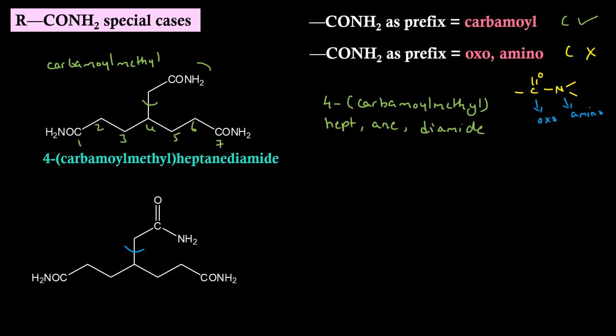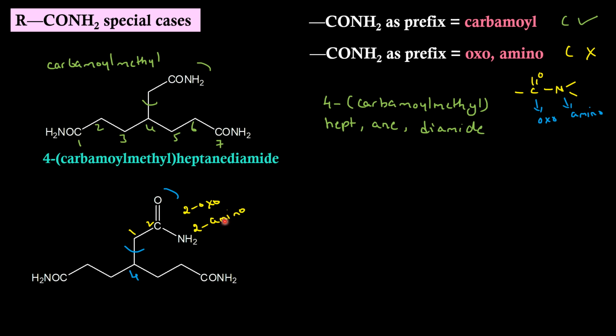Parent chain and prefixes remain same. At position 4 we have a substituent. Secondary prefix name will be, this is the carbon which is attached to the parent chain. So 1, this is 2. On second carbon we are having oxo. So 2-oxo. On the same carbon we are having NH2. So 2-amino.